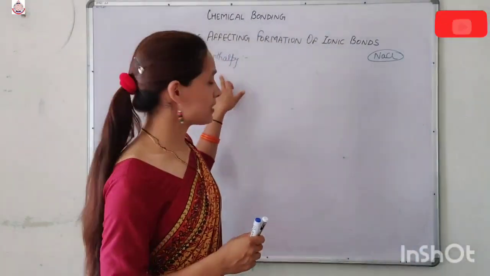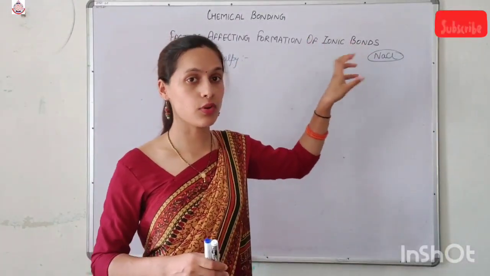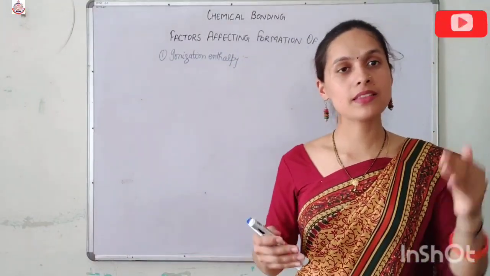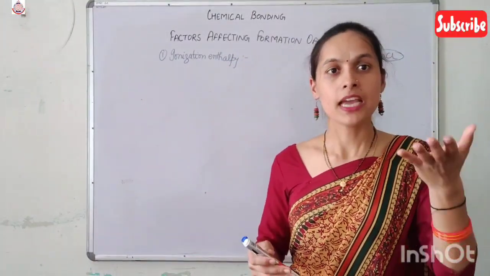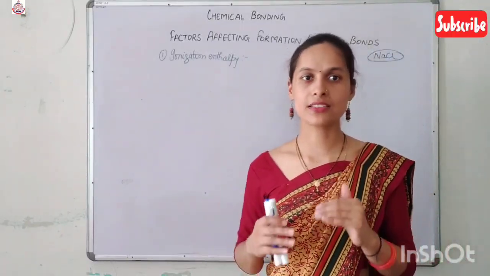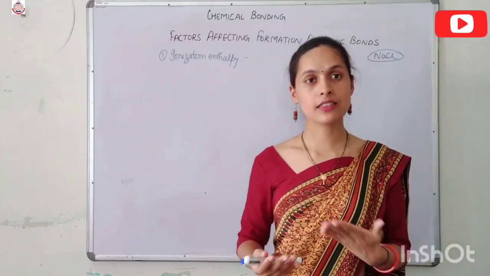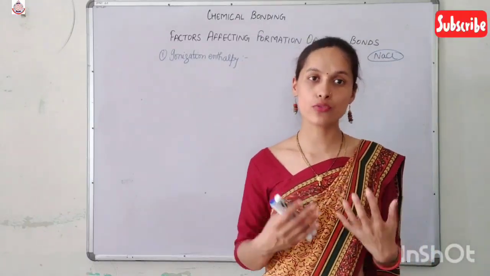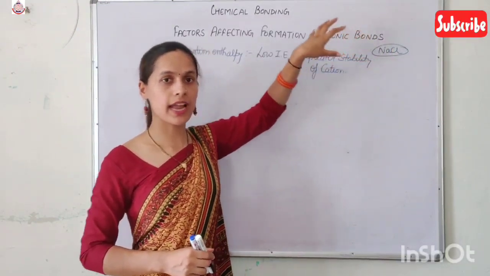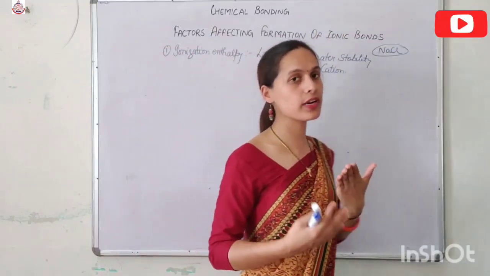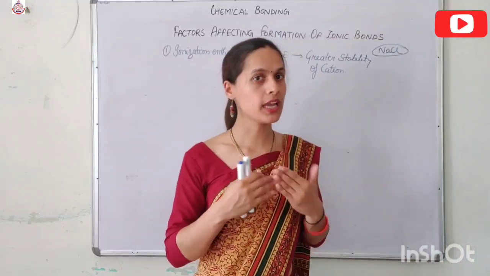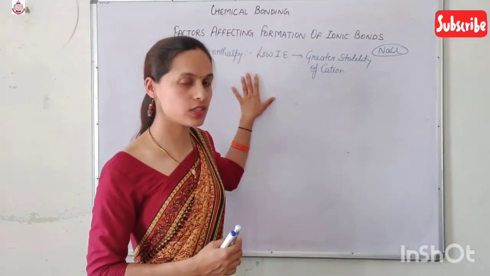So ionization enthalpy favors the formation of the cation. How does ionization enthalpy favor the formation of the cation? Lesser the ionization enthalpy, greater the tendency to form the cation. So low ionization enthalpy means the cation is more stable, because the atom itself wants to lose that electron, and we have to supply only a little amount of energy to convert that atom into the cation. So the first factor is the ionization enthalpy.